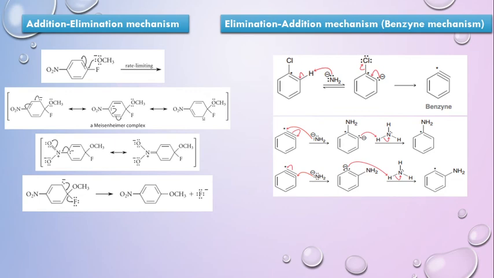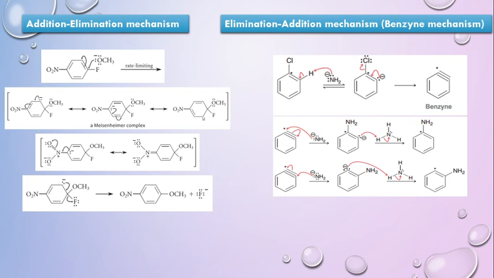You have taken sodamide, so the amide, being a very strong base, is going to abstract a proton from the position ortho to Cl. So it is going to abstract a proton, leading to the formation of a carbanion shown here. And then what happens in the next step? Then the chloride group leaves and gives you an intermediate known as benzyne, which, if you see here, has a C triple bond C, a triple bond inside the ring, and this benzyne is highly unstable. Okay. And if you just see the star here, it is the carbon attached to hydrogen which is labeled to actually see how the reaction proceeds.